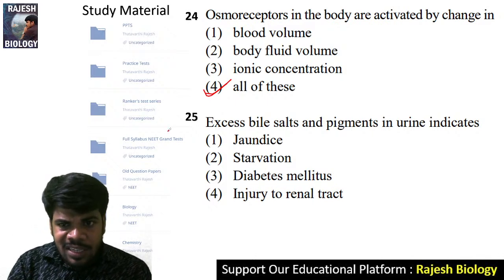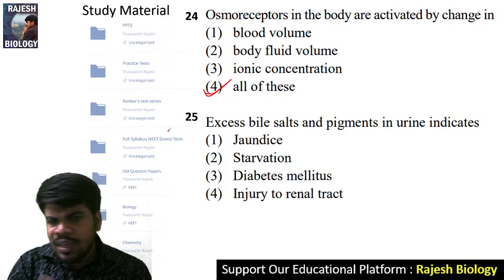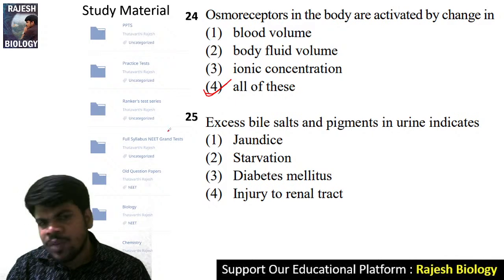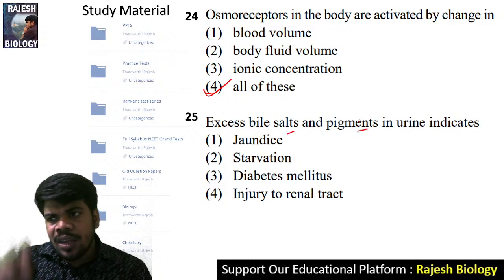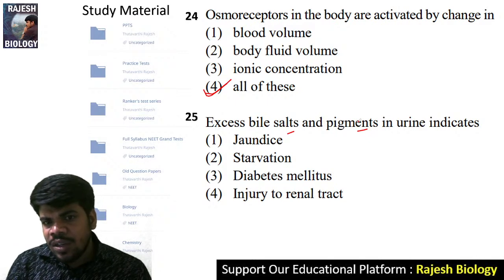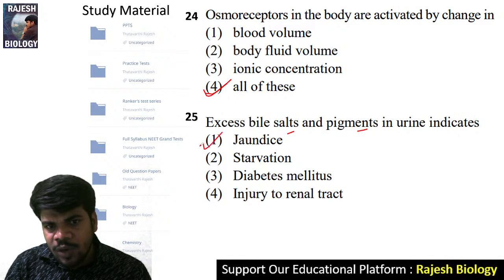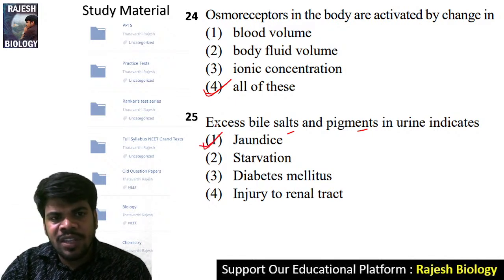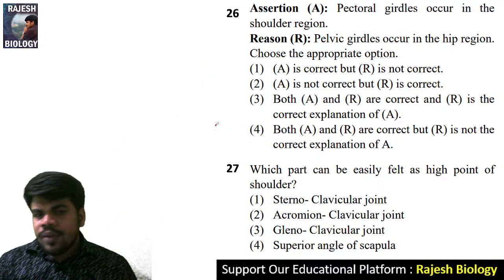Excess bile salts and pigments in urine indicates. 25, I think in the last class only we discussed about the disease. Bile salts and bile pigments, their excess secretion result in the, which is not a disease, but yes, very good Chandrika, it is jaundice. It is a symptom. That means the liver is not working properly. Come to the 26th question.